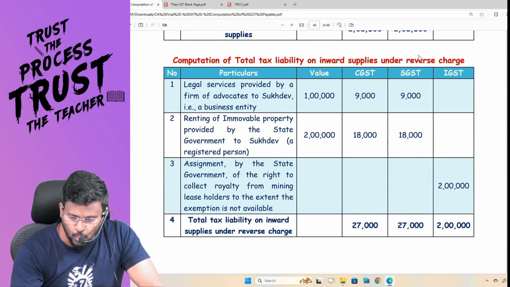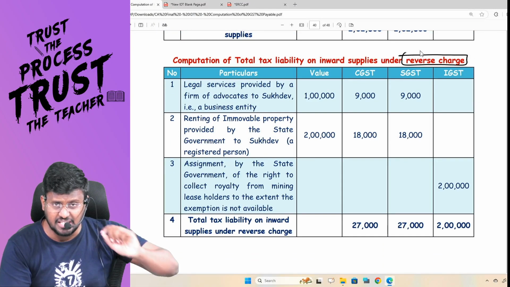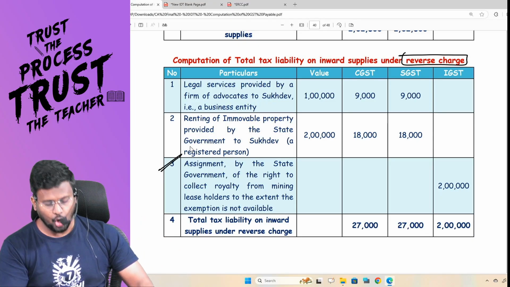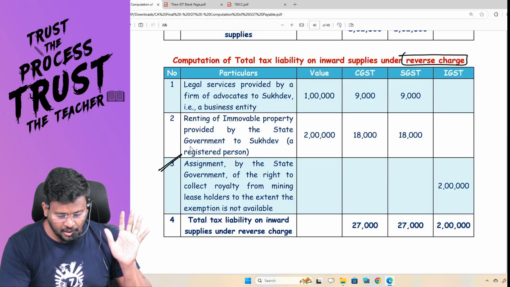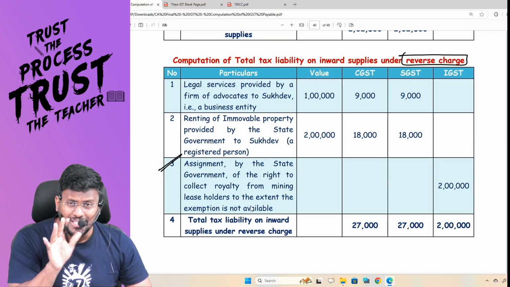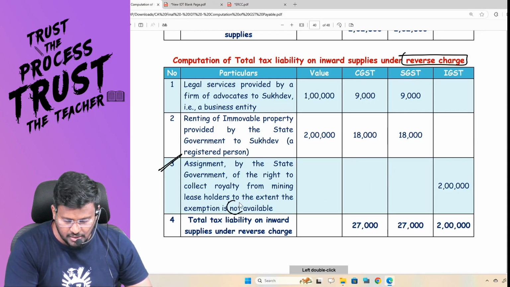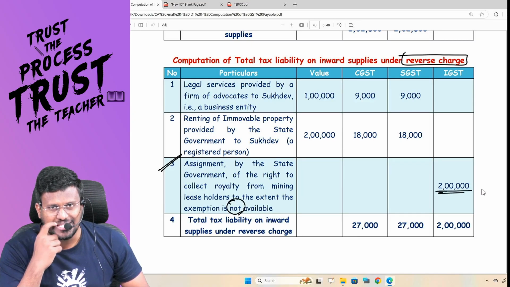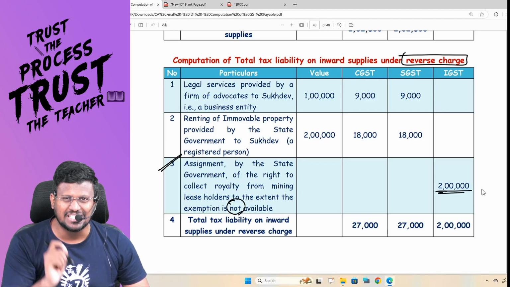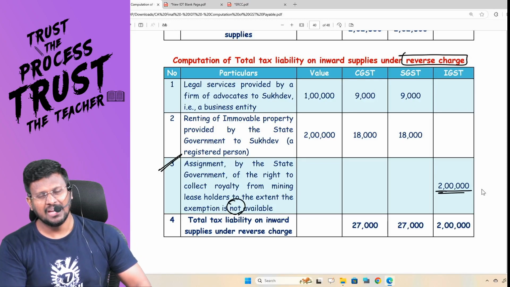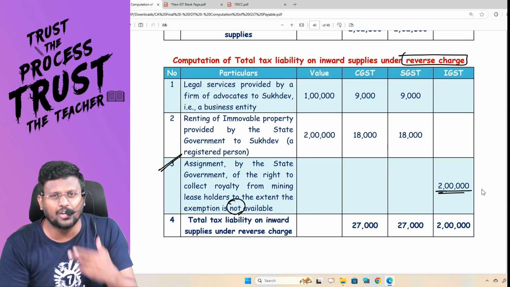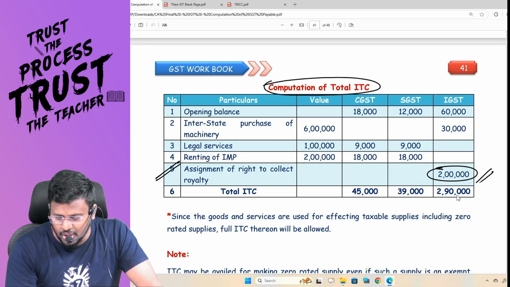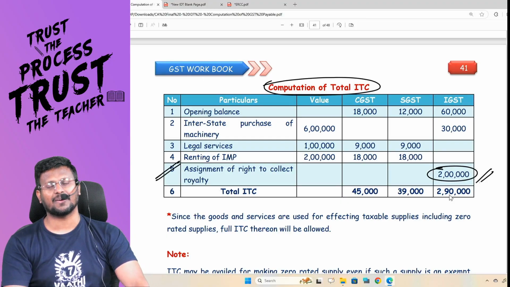Sir, this is the inward supply under RCM. First, he has to pay under RCM. Assignment by state government of the right to collect royalty from mining leaseholder, to the extent the exemption is not available. Now, for the shortfall, 2 lakh rupees GST should be paid by the ERCC from his pocket on RCM. Since he is paying from his pocket on RCM, he can take that as ITC. That's why in the total computation table also that 2 lakh has been added.